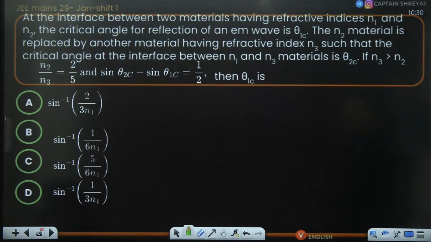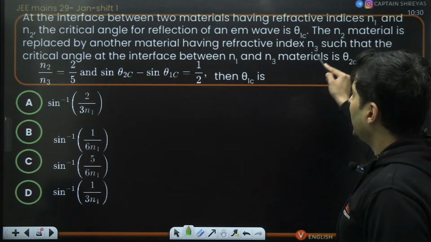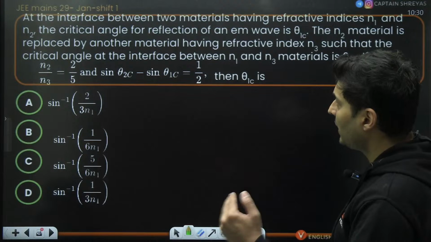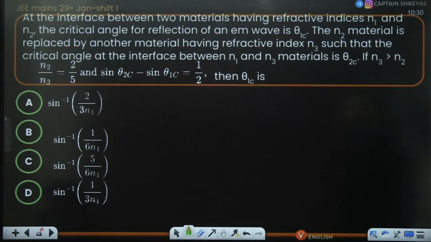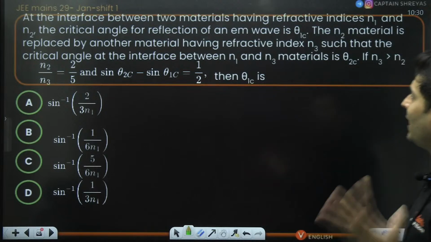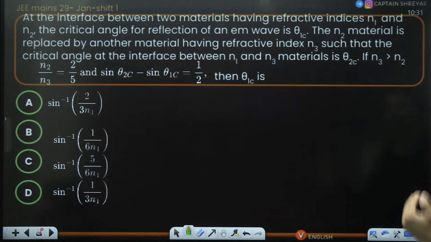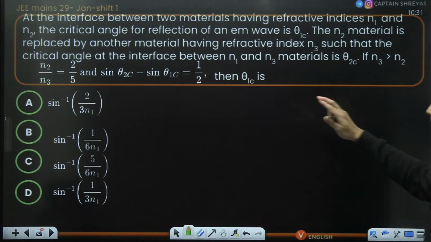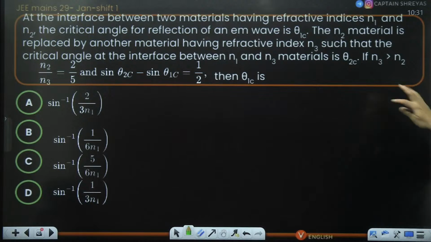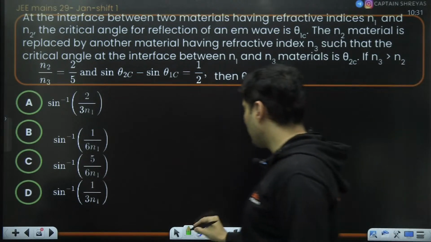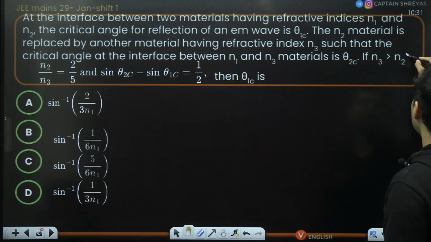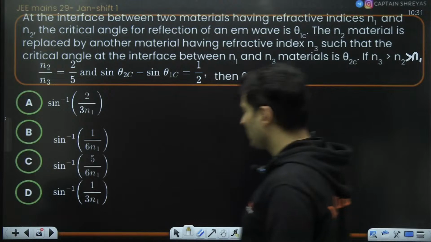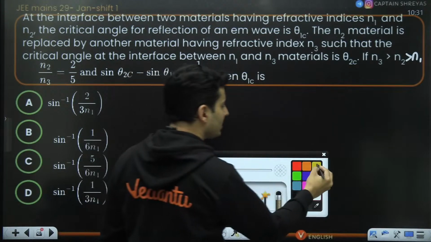There is some interface which is given, and there are two materials with different refractive indices. Critical angle is given to be theta 1c. N2 material is replaced by another material having refractive index N3 such that the critical angle between N1 and N3 is theta 2c. I'll tell you what is happening over here. N3 more than N2, I think one part is missing, and that is more than N1. This should be given. This is also actually a bonus.